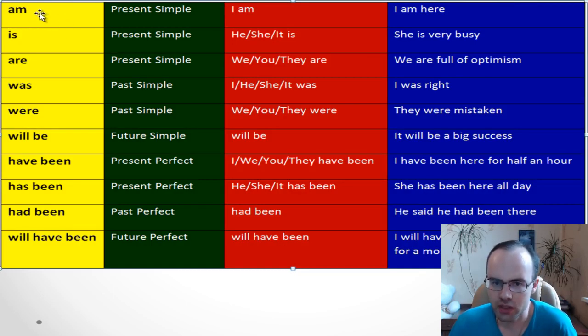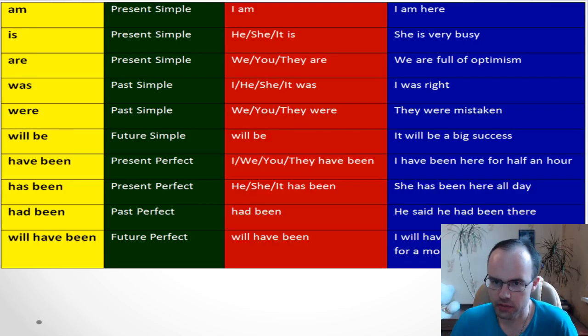To sum up, we use am, is, are with present simple, was, were with past simple, will be with future simple, have been or has been with present perfect, had been with past perfect, and will have been with future perfect. But there are more difficult things, there are more exceptions, and we're going to talk about all these things too.